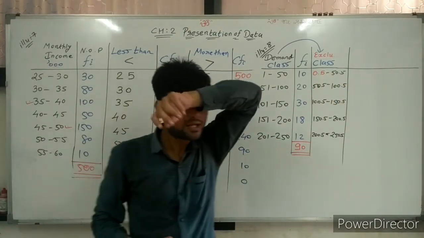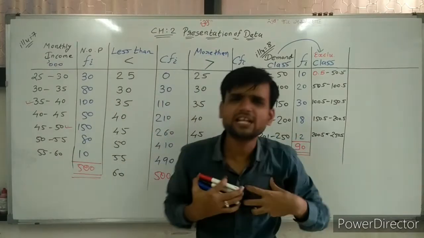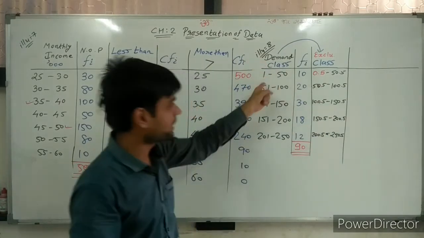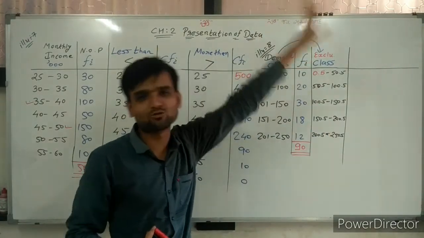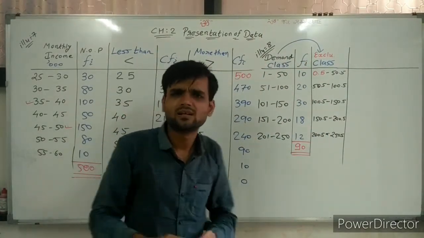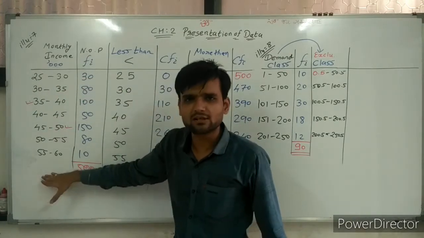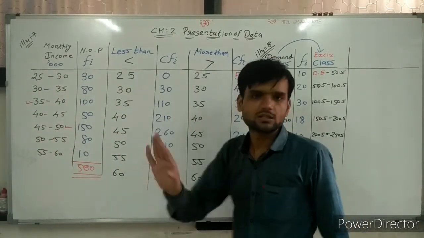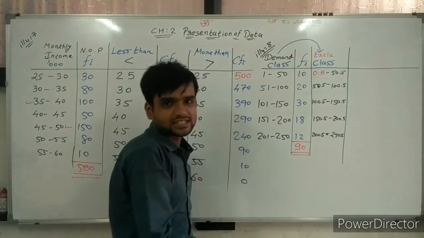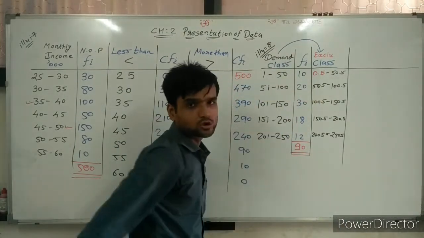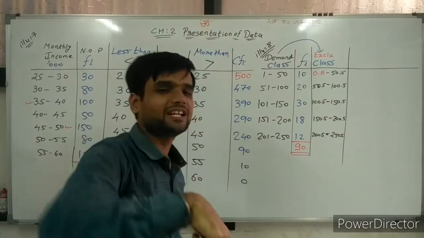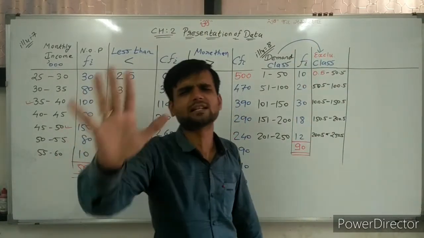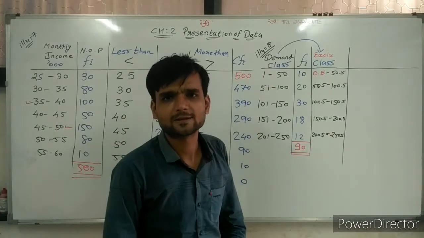So in this way, first of all, we need to find boundary points. It means convert this into exclusive classes. Simple. Where exclusive classes are already given, I directly write the boundary points. But where inclusive classes are given, they are converted into exclusive classes. Then we find the less than and more than frequency distribution. That's it, nothing else.